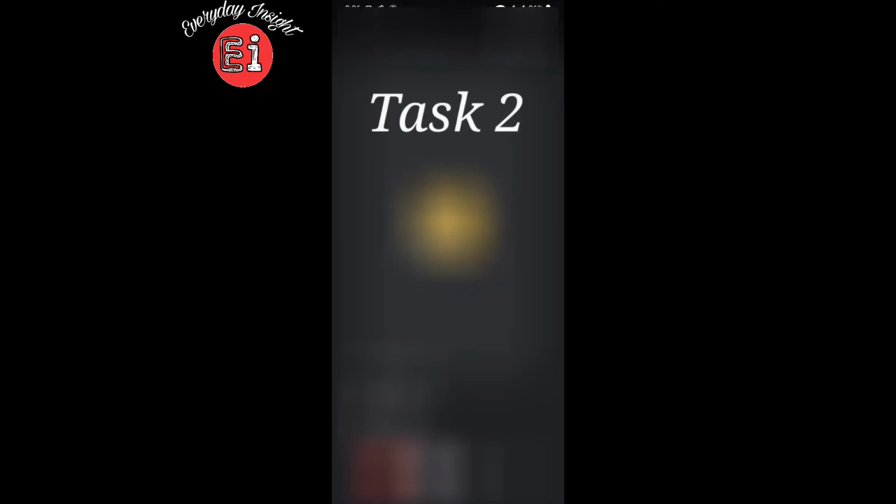Now for task 2, the suggested timing is 40 minutes. However, I would suggest, rather than taking 40 minutes, take about 5 minutes to plan your answer before you begin, and once you finish, take 5 minutes to recheck your answer. It is really important that you have properly planned what you are going to write in your task 2, and after writing, that you recheck and go through your answer to see if there are any mistakes, so you can make small changes so that it can be a perfect answer.